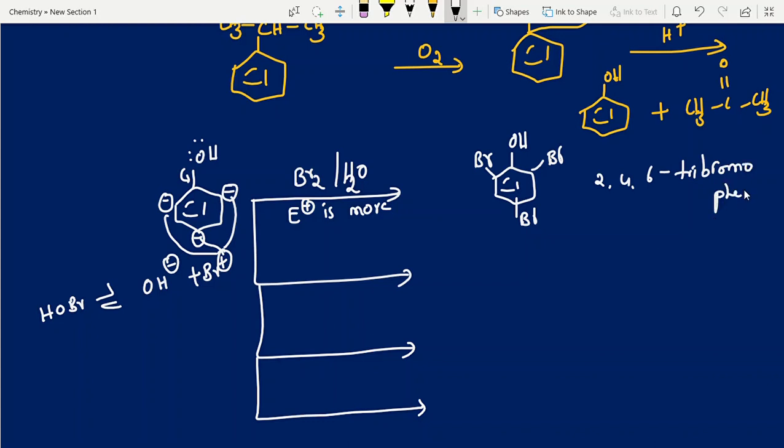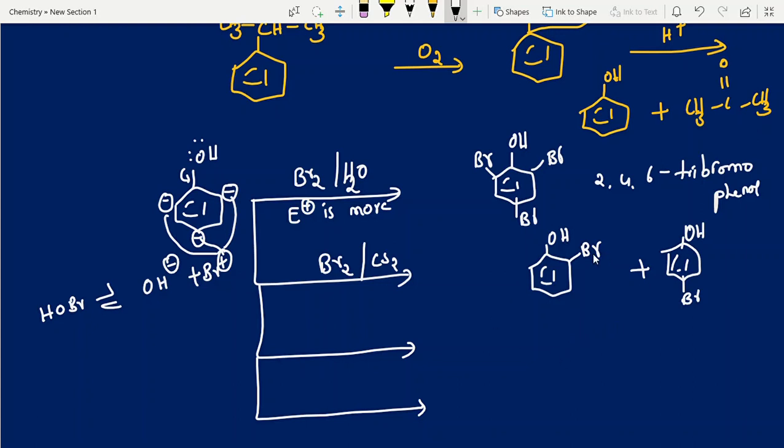2,4,6-tribromophenol. Next, bromine with CS2, or alcohol, any solvent without water. Then you will get the ortho para product: bromo at the ortho position and bromo at the para position. Ortho-bromophenol and para-bromophenol, you can write the names also. Then dilute HNO3 is nothing but the same thing. Here you will get phenol with an NO2 group at the ortho position and an NO2 group at the para position.